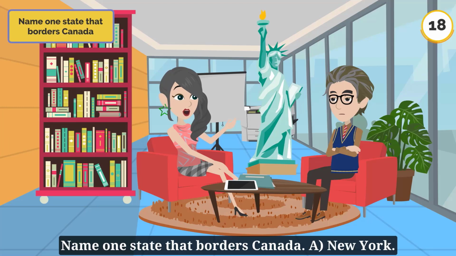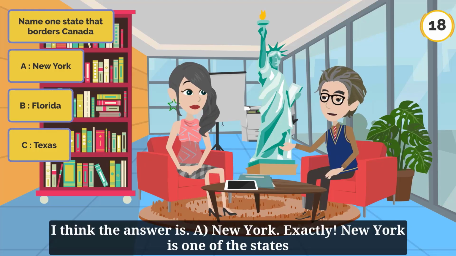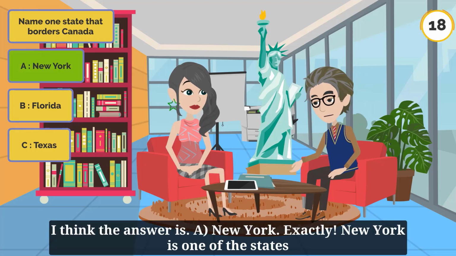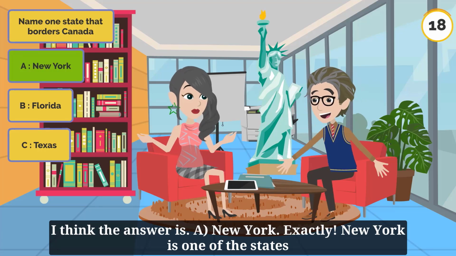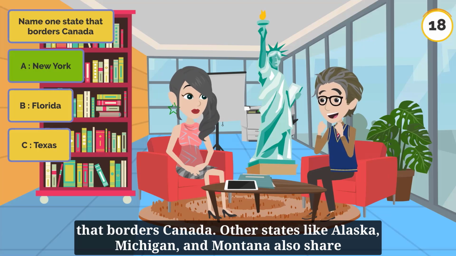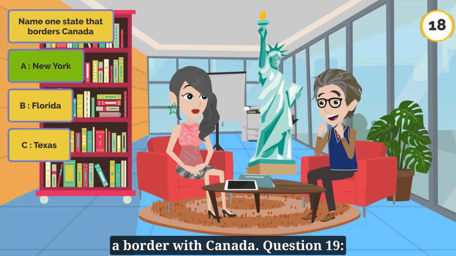Question 18. Name one state that borders Canada. A. New York. B. Florida. C. Texas. I think the answer is A. New York. Exactly. New York is one of the states that borders Canada. Other states like Alaska, Michigan, and Montana also share a border with Canada.